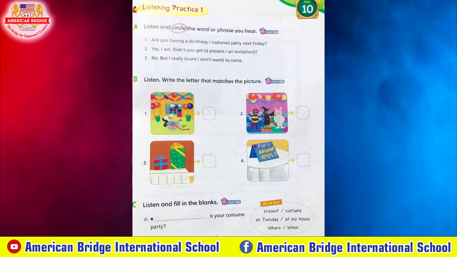C. Listen and fill in the blanks. When is your costume party? It's on Tuesday. Great! I have a good idea for a costume.